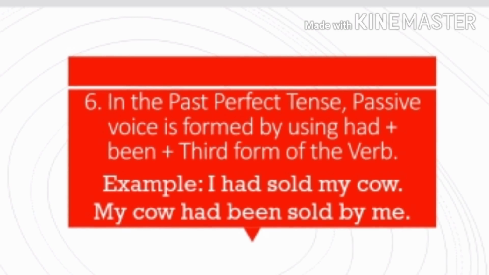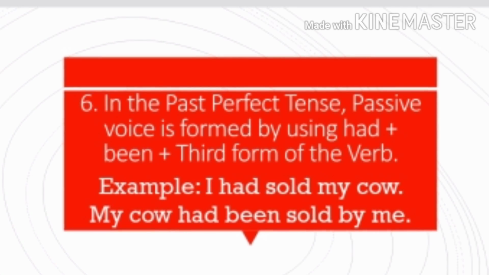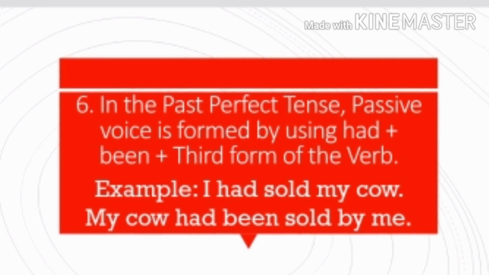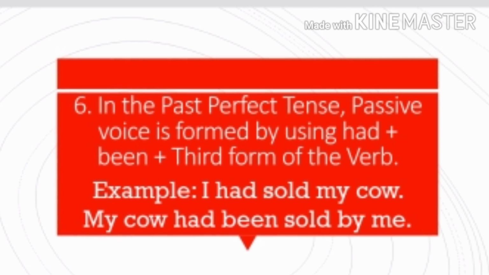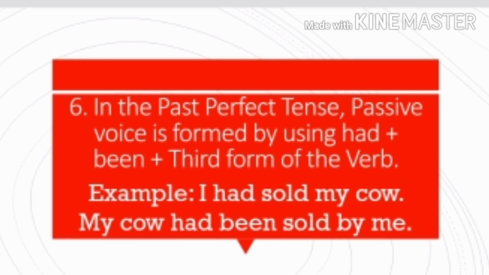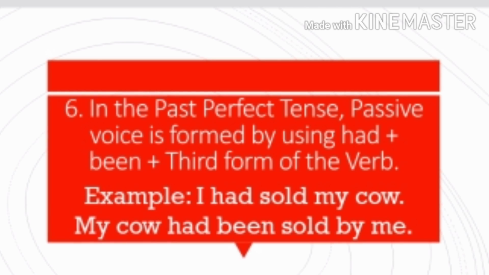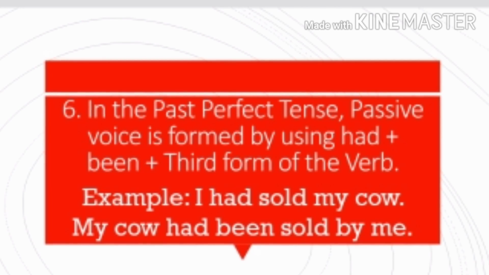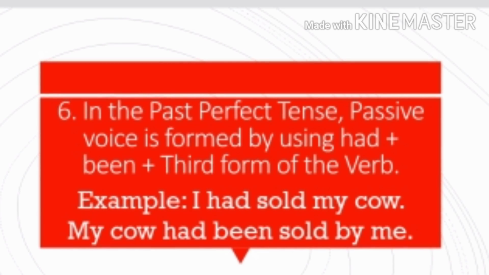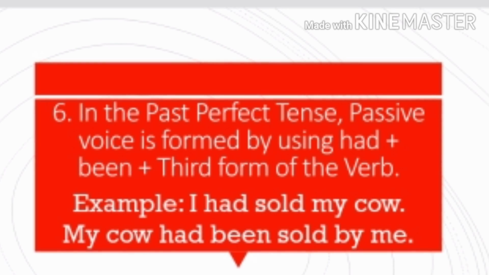In the past perfect tense, passive voice is formed by using had plus been plus third form of the verb. Now look at the example. I had sold my cow. So it is in the active voice. You just change to passive. So what is the form? Is formed by using had. Had should be there, been should be there, and then the third form of the verb. So my cow had been sold by me. So I had sold, so by me. By me is the agent.